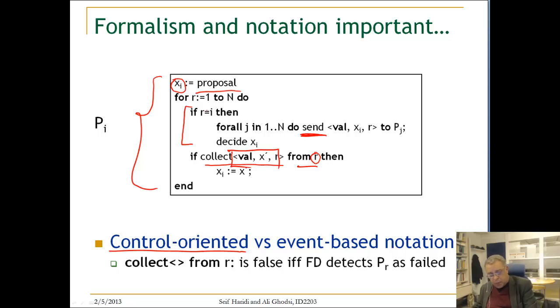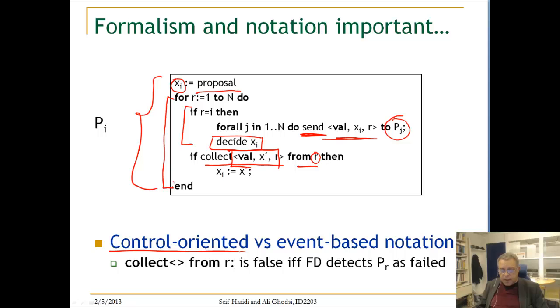I will propose the current value of xi, and I will decide on this value, and I will broadcast this value to all nodes in the system. Decide means exit from this loop. So it decides and terminates the for loop here. And all messages coming to this node will then be ignored from that point on.